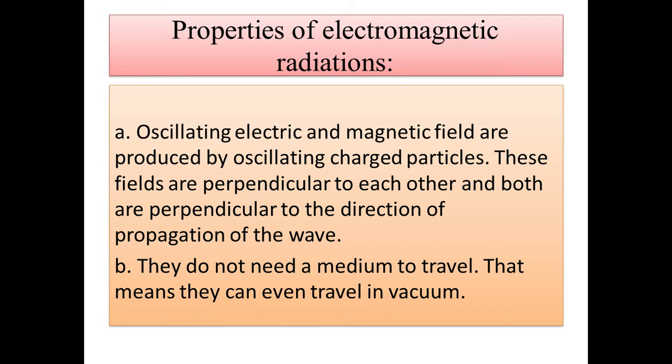Sunlight is an example of electromagnetic radiation, while sound waves are an example of mechanical waves. So what we conclude is that an electromagnetic wave is made up of two fields, electric and magnetic, both mutually perpendicular to the direction of propagation. And second important point, electromagnetic radiation never requires any media to travel.